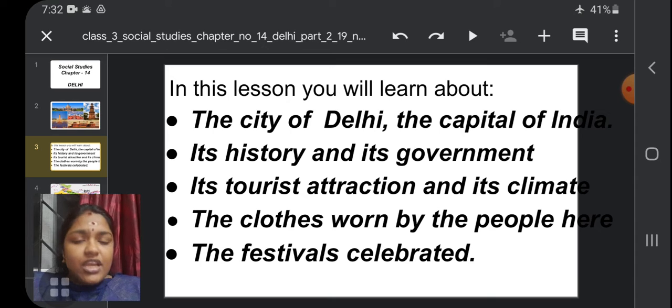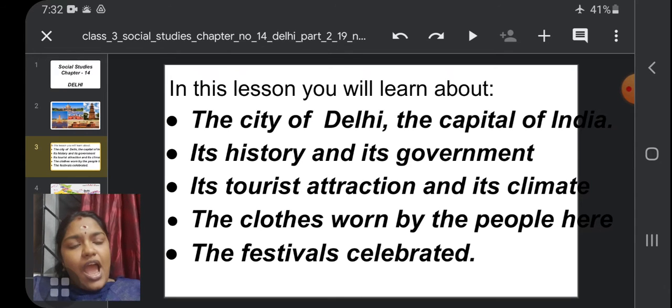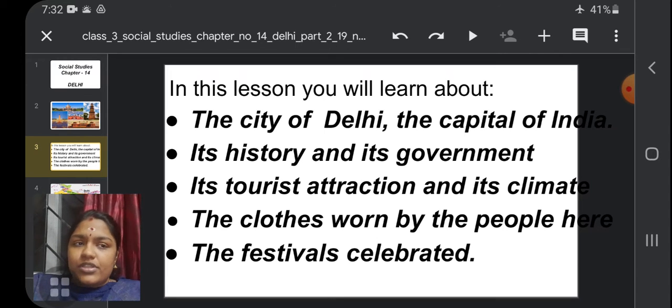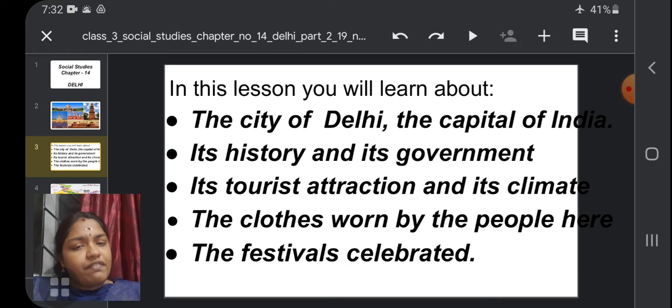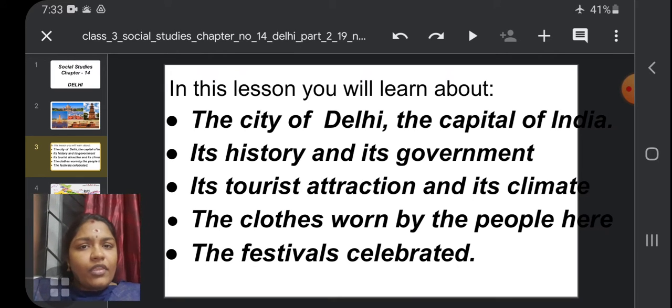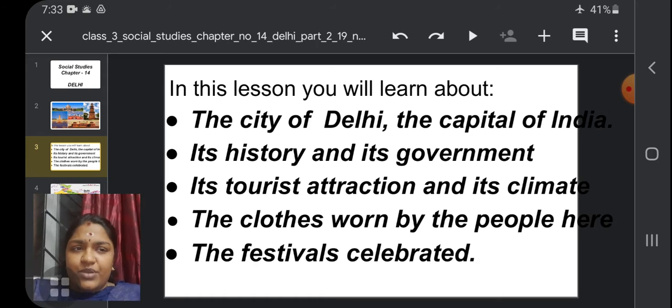Delhi. Next, we will learn about the history and the government of Delhi. Third, its tourist attractions and its climate. Then the clothes worn by the people here and the festivals celebrated. In this lesson, we are going to learn all these things.